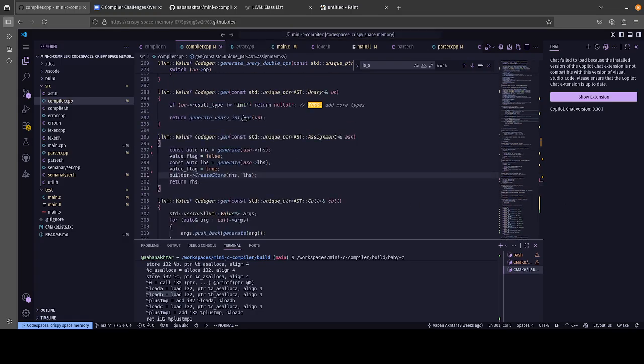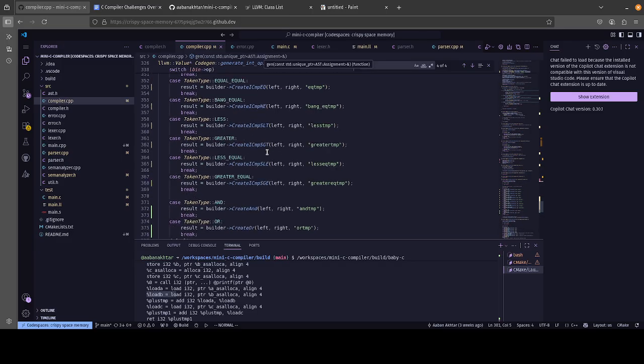The same thing goes for comparisons. Like ICmp SGT means that the builder is creating a comparison between two integers that are signed, and it's doing a greater than comparison. That's what the GT means. Their naming convention is definitely an interesting one, and trying to understand what exactly those mean was one of the challenges.